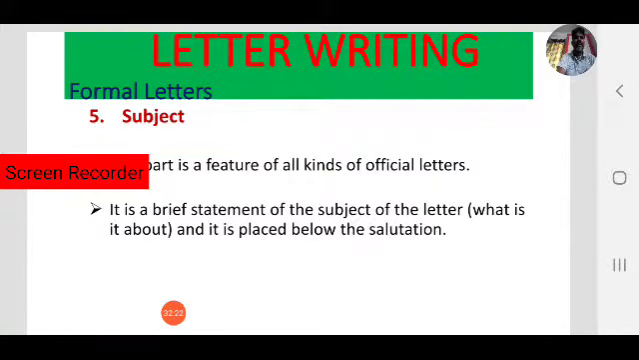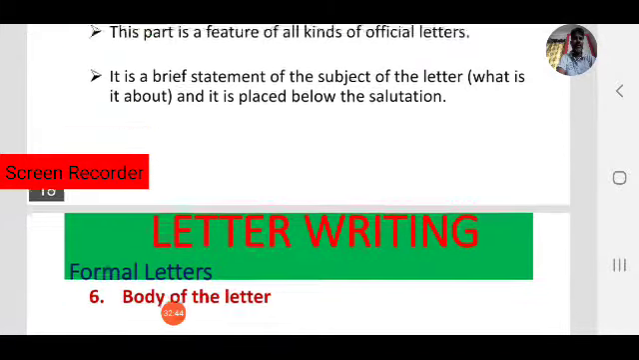It is a brief statement of the subject of the letter. What is the subject of the letter? You have to mention it briefly in the subject, and it is placed below the salutation. You know that: sender's address first, date, next inside address, salutation, and fifth one is subject. Subject must always be placed below the salutation.